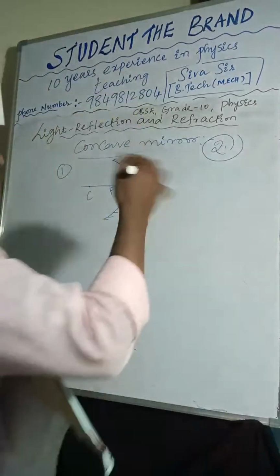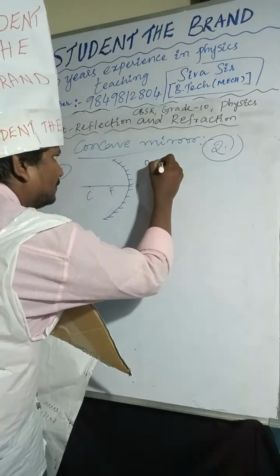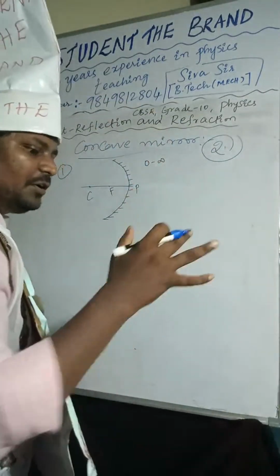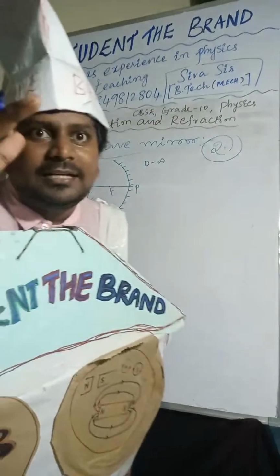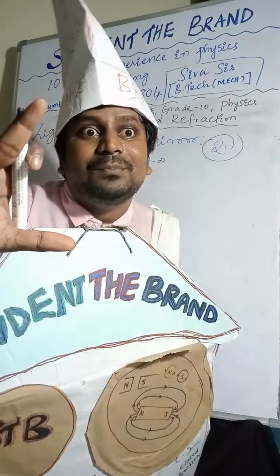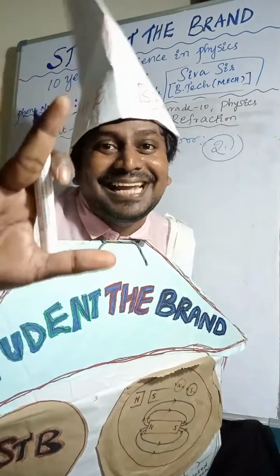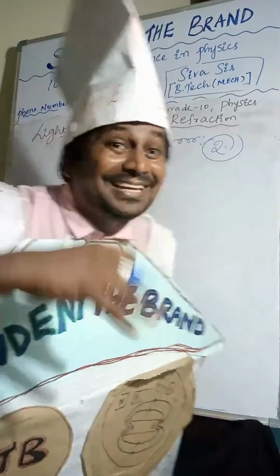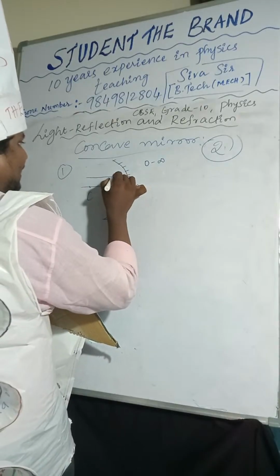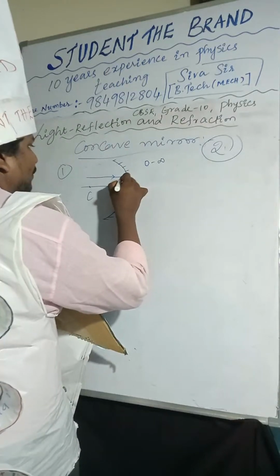If the object is placed at infinity, how many light rays are required to form the image of the object? Minimum two light rays are required. One light ray I am taking like this; after reflection, it passes through the focus.